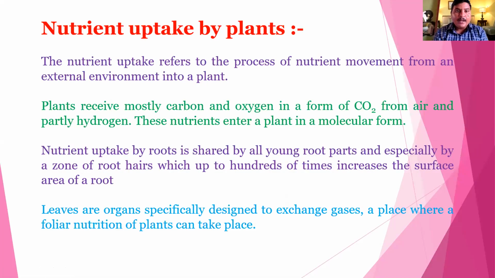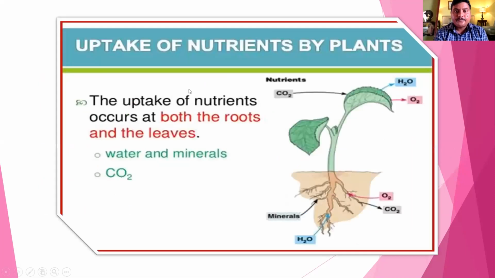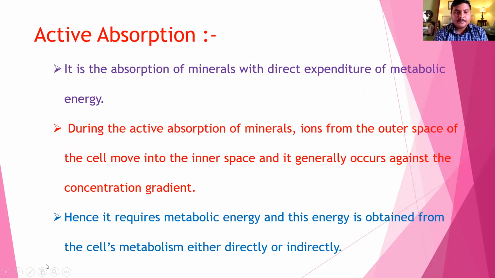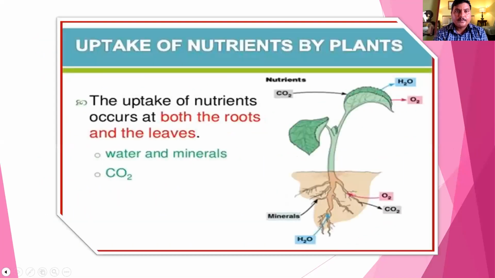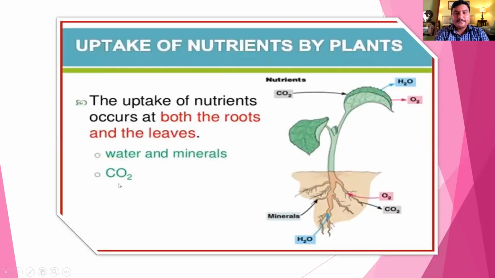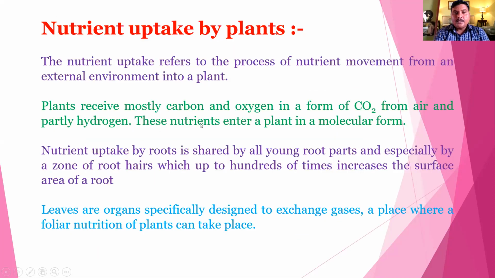Nutrient uptake by plants. The nutrient uptake refers to the process of nutrient movement from an external environment into the plant. Plants receive mostly carbon and oxygen in the form of CO2 from the air, and partly hydrogen also. This nutrition enters the plant in a molecular form.